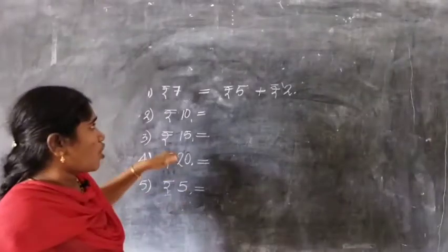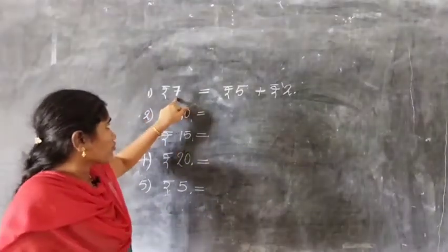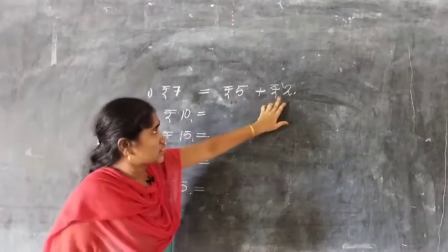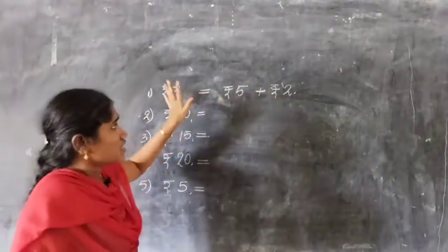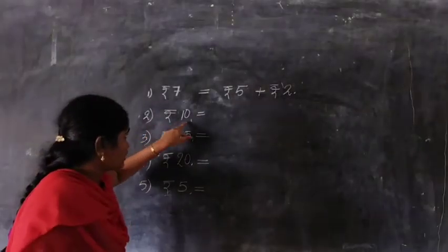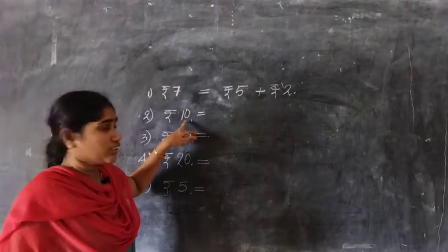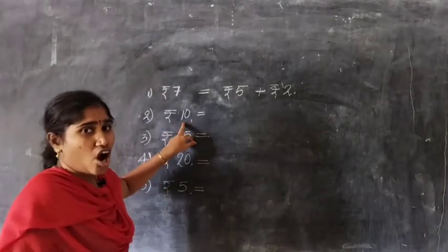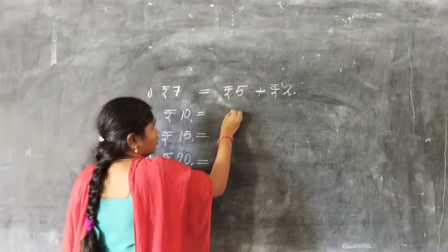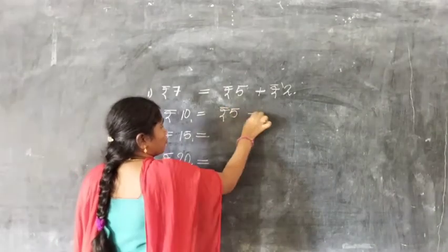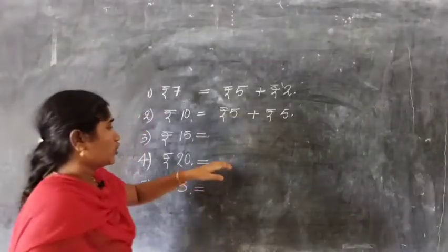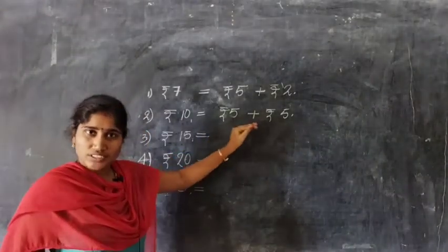Okay, children. How much money is this? It is 7 rupees. So, 5 rupees plus 2 rupees, total 7 rupees. Next one. See here, children. How much money is this? 10 rupees. How could we give the shopkeeper? 5 rupees plus 5 rupees. So, we are using two 5 rupees coins.